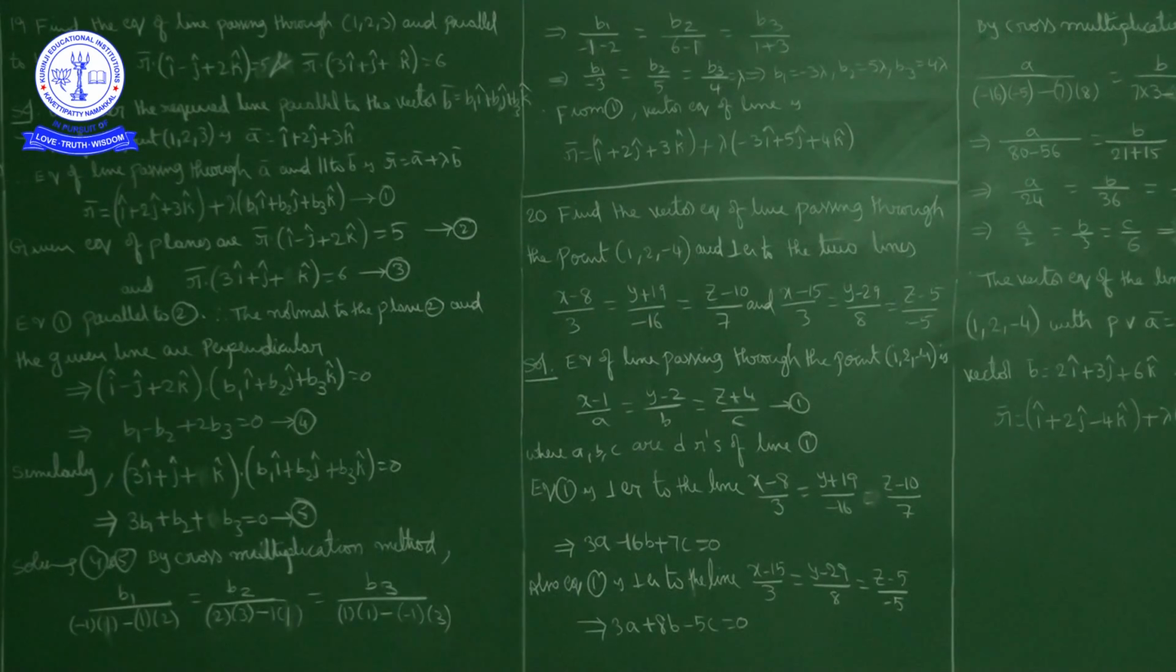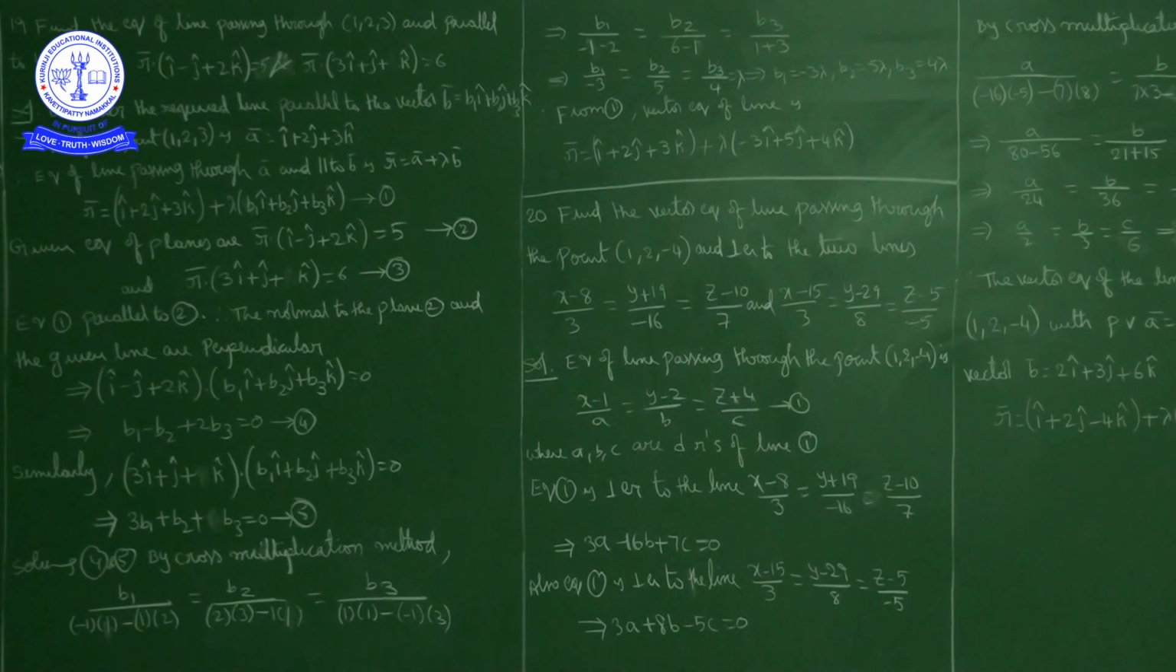A line parallel to plane, what is it meaning? It means that line is perpendicular to normal to the plane. That is what it is written here. Equation 1 and equation 2 are parallel. Therefore, the normal to the plane 2 and given line are perpendicular to each other. Line parallel to plane, it means that line is perpendicular to the normal to the plane.